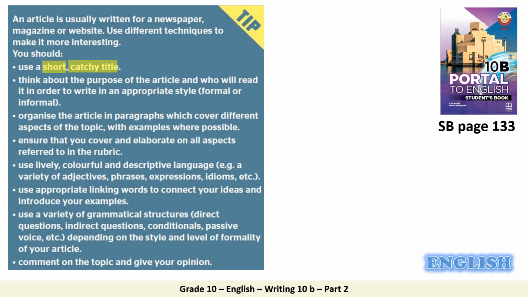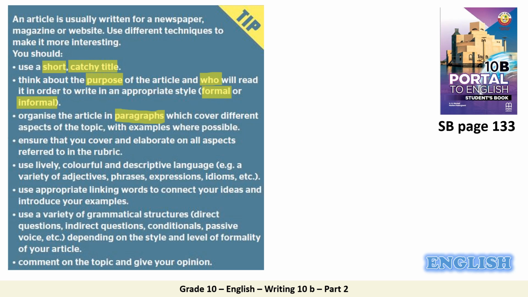So in the beginning, you have to use a short, catchy title. Okay, after that, think about the purpose of the article and who will read it in order to write in an appropriate style. It means formal or informal style. All right. Next, organize the article in paragraphs. Of course, you should have 4 paragraphs in your article.